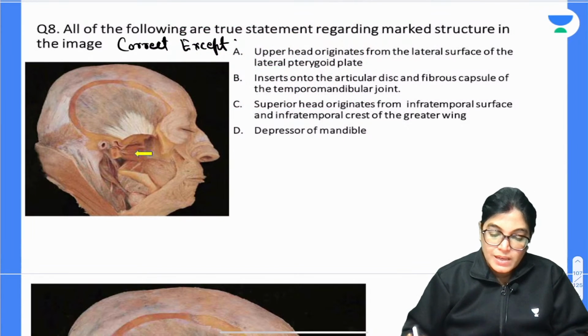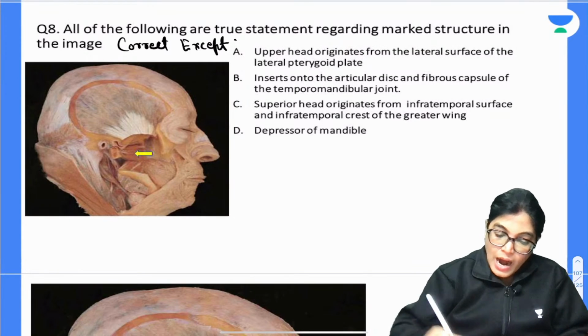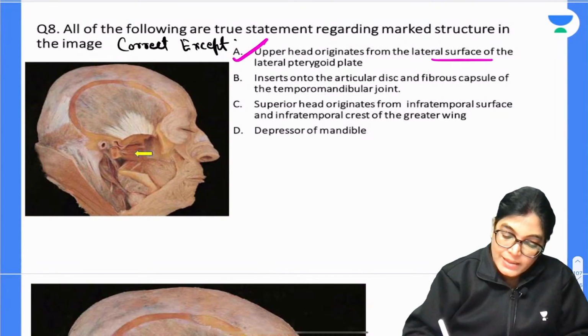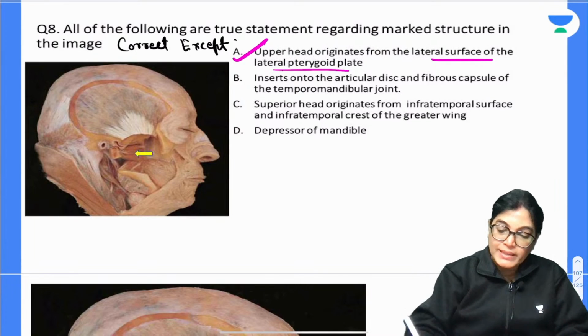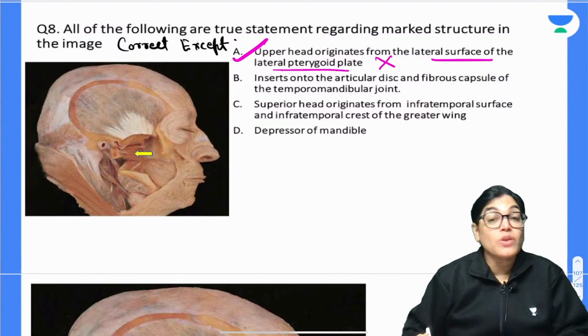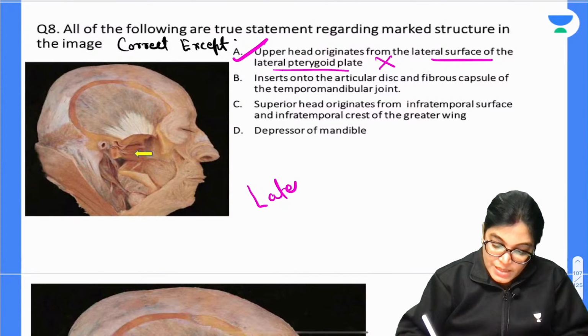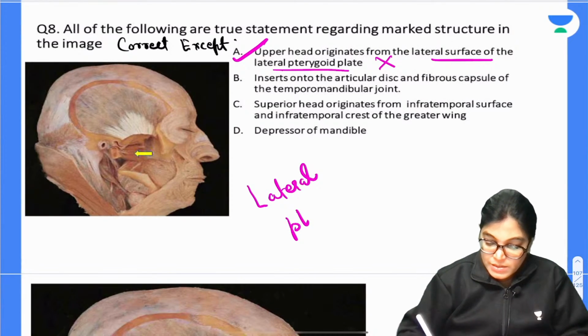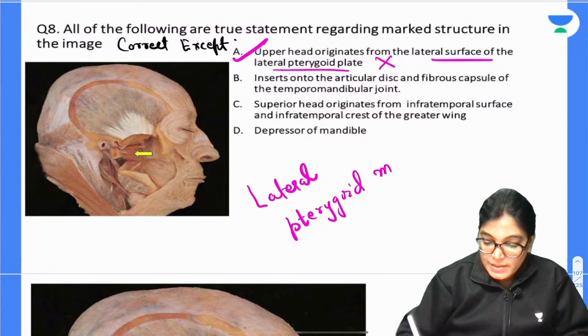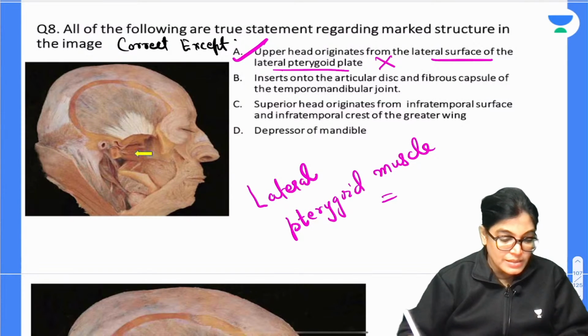So my dear aspirant, the correct answer is: upper head originating from the lateral surface of the lateral pterygoid plate is absolutely wrong, because it's not the upper head. Which muscle is this? Can anybody tell me? This is the lateral pterygoid muscle.